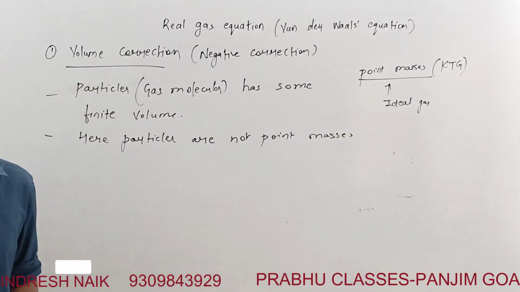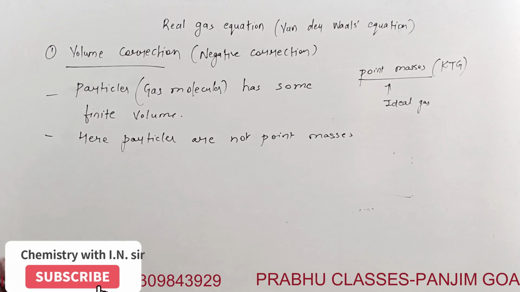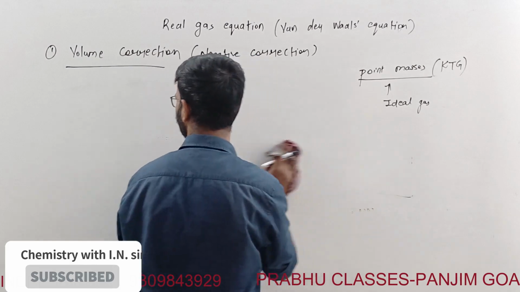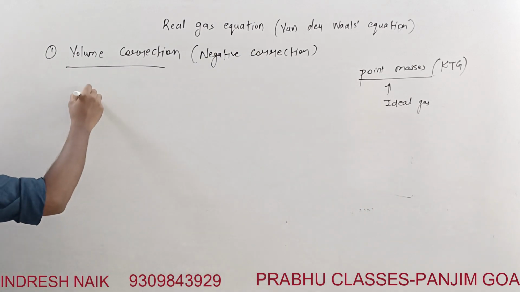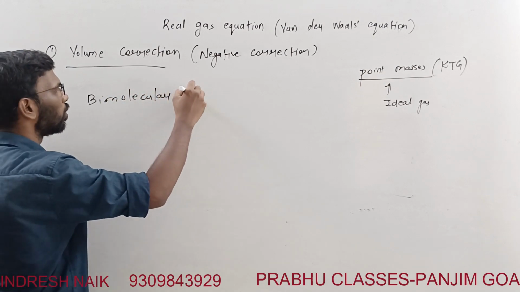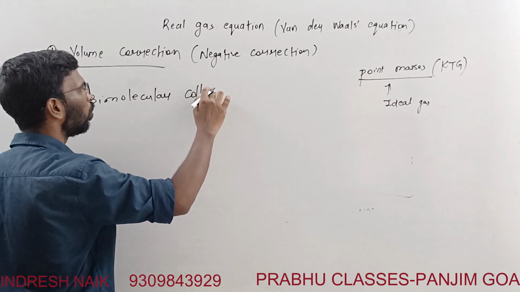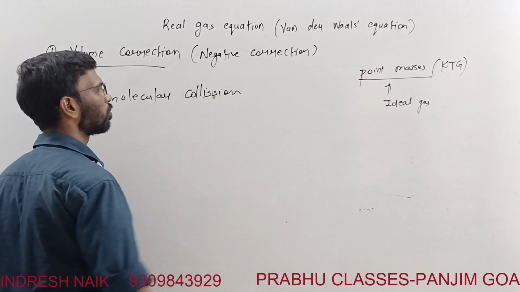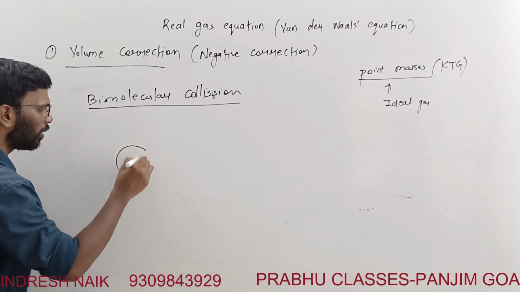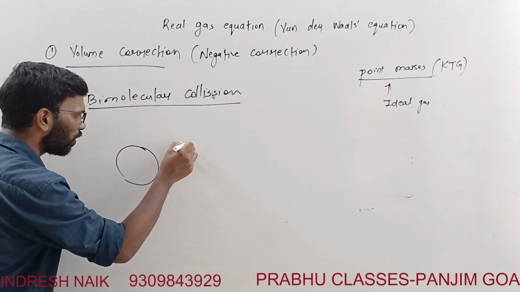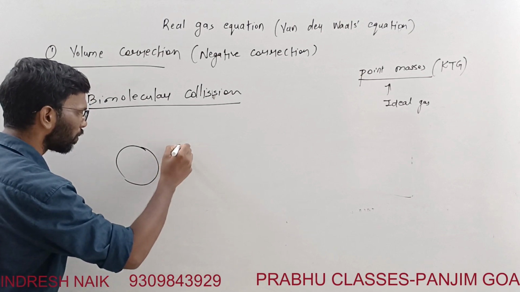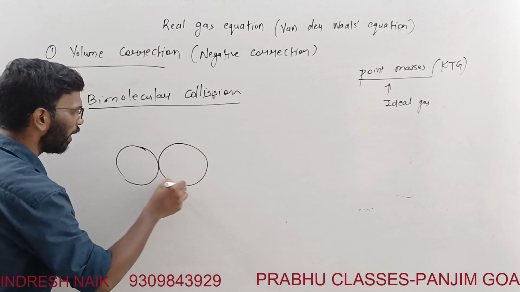Now let us consider a bimolecular collision. Let's say one particle is colliding with the other particle.